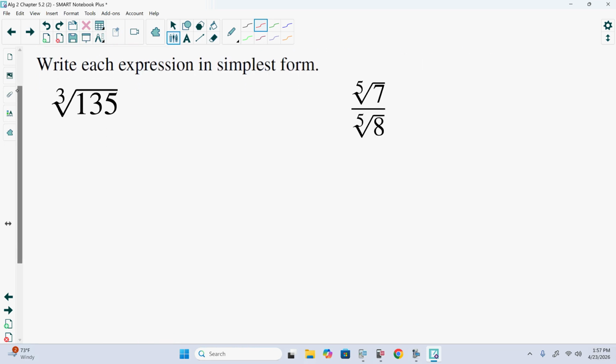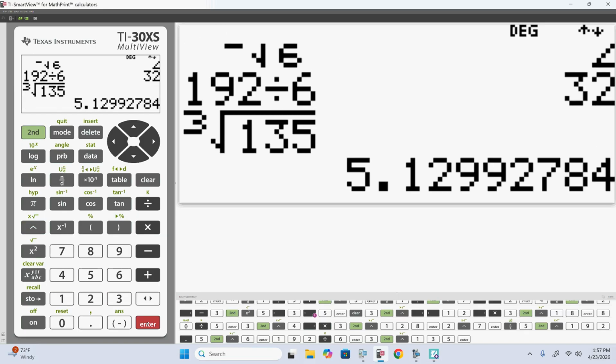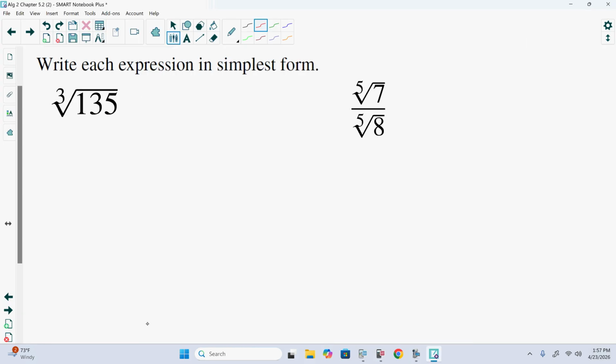Well, as we've seen up to this point, cube root of 135, might as well just type in cube root of 135 and get our answer, yes? It gave us an irrational number, yes? So let's see what it says. Write each expression in simplest form. It does not say approximate, it does not say round, so we cannot take the decimal approximation. So we are going to have to factor tree, because we need the prime factorization, because we need to see what is going to simplify out of the radical and what's going to be left behind.